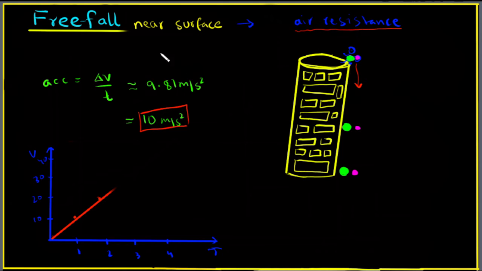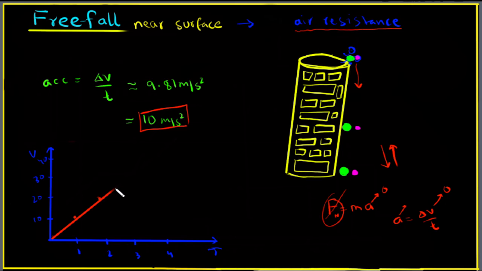when air resistance is equal to the force of gravity, what's going to happen to the velocity? We know from Newton's second law that the net force is always equal to the mass times acceleration. So when there is no net force, because the gravity that was pulling something down and the air resistance, which is resisting the motion and providing an upward force, are balanced out, there is no net force, and when there is no net force, the acceleration is going to be zero. And we know acceleration is the change in velocity per unit time, and when acceleration is zero, the change in velocity is also zero. So there is no change in velocity.